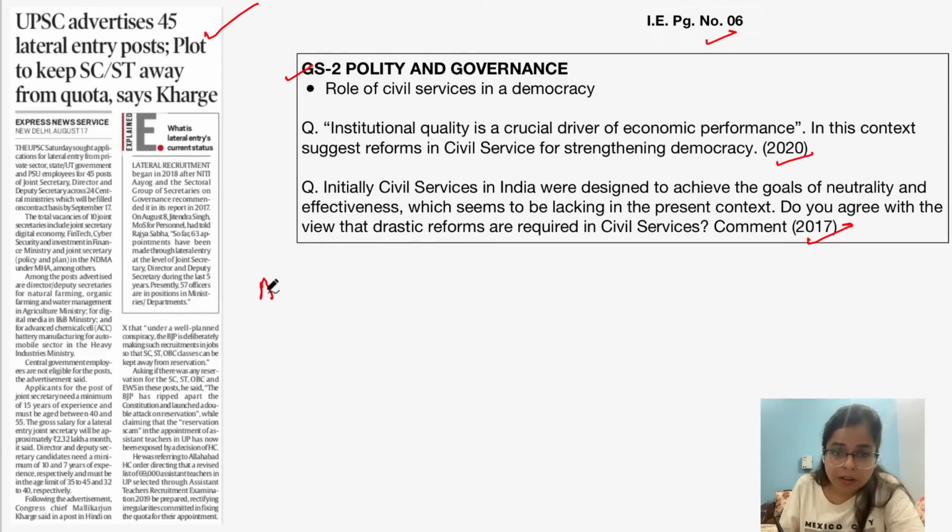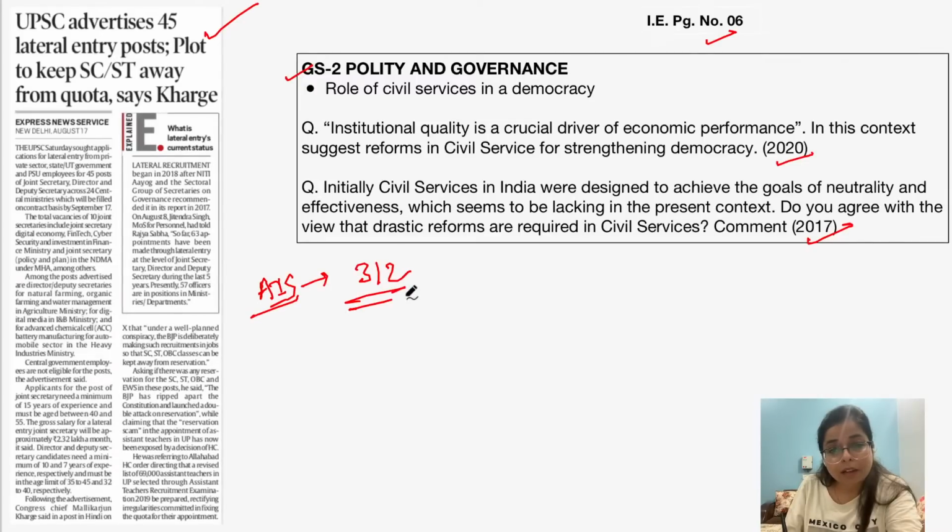First of all, civil services or civil servants, they were referred to as the Steel Framework of India by Sardar Vallabhbhai Patel. Okay, in the Constitution of India, Article 312 deals with the creation of all India services, right?